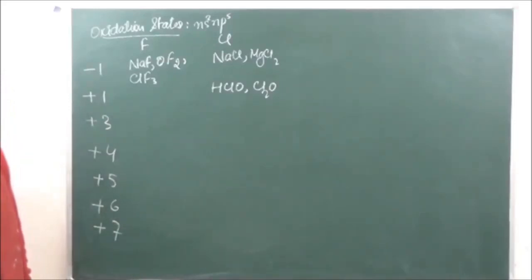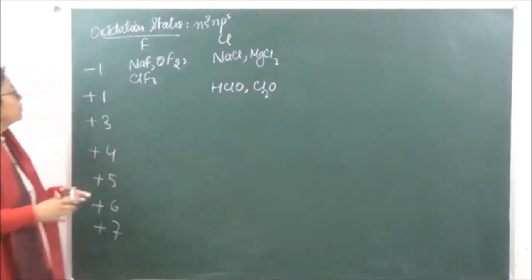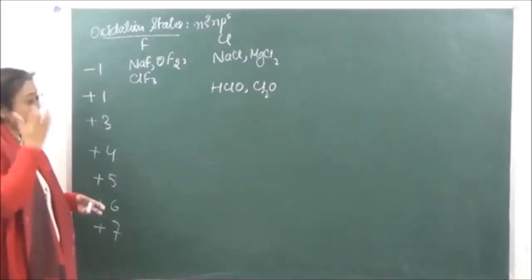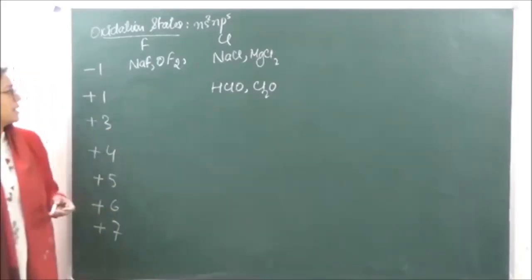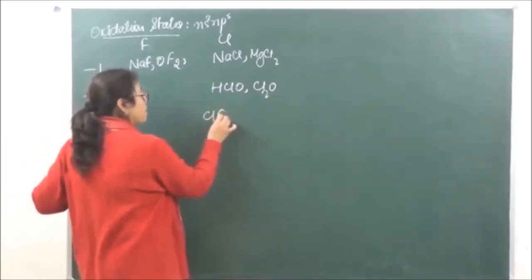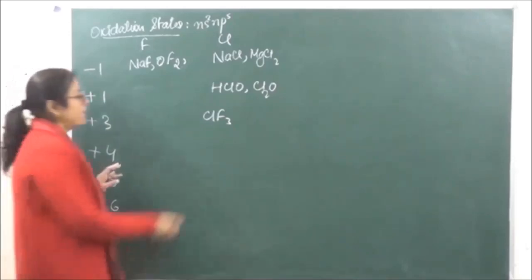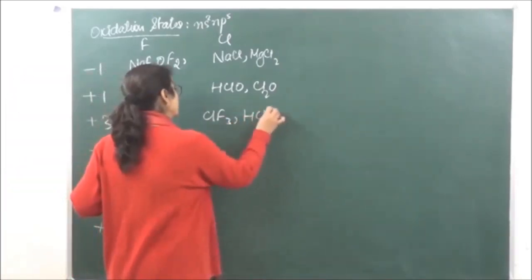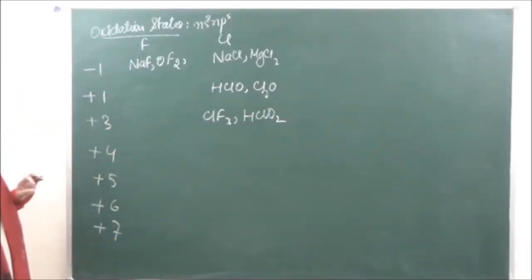Okay? Then next we go on to +3 oxidation state. I think this example should not come over here, because here we are not getting -1 oxidation state. So maybe this was a misprint. So you can rub this. Don't take this in that. Okay? +3 oxidation state में आएगा वो. ClF3. In the +3 oxidation state, then we have HClO2. Okay, so here also it is showing an oxidation state of +3, right?